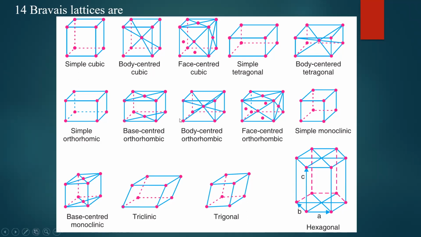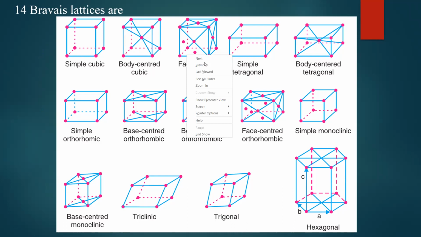So in 7 crystal systems, 14 Bravais lattices are there, and they have different point groups and different space groups, and the symmetry elements corresponding to these Bravais lattices are different. Based on that, you can classify the crystal systems into 14 Bravais lattices. Finally, remember that in crystallography, crystals are classified into 7 crystal systems, in which 14 Bravais lattices are present.